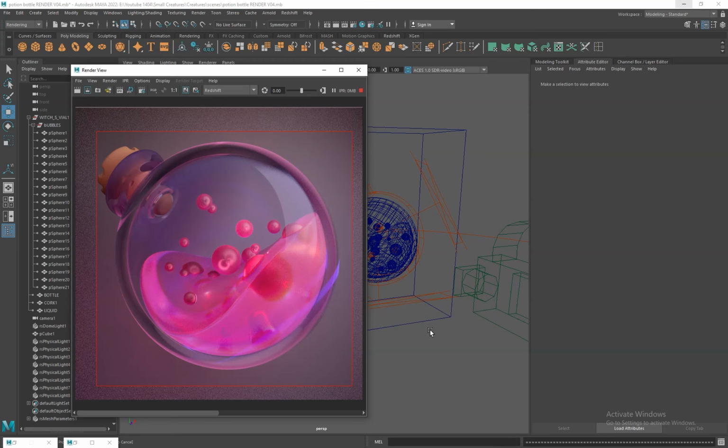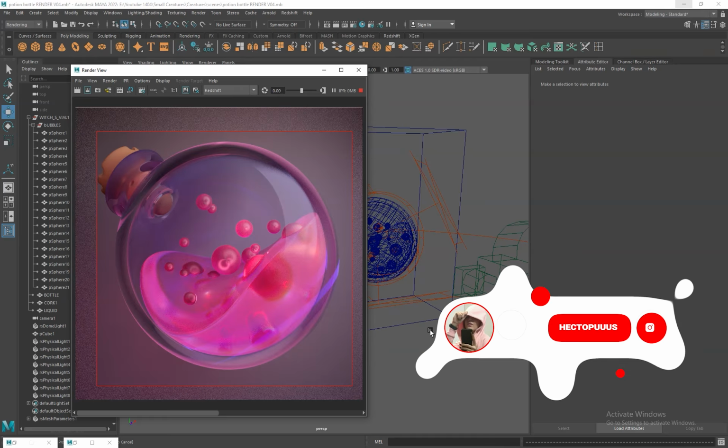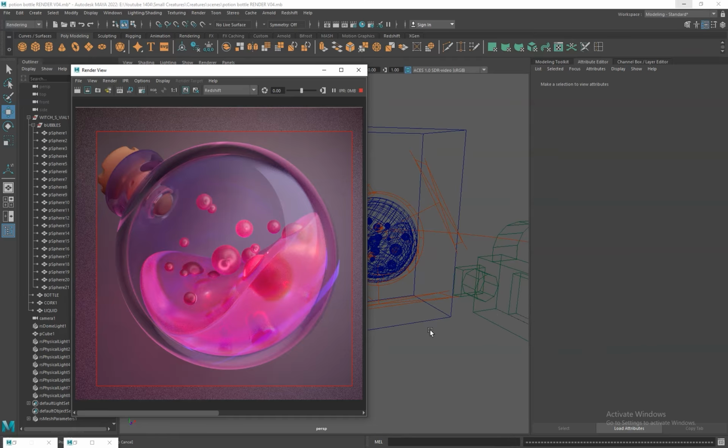Now let's jump into the final part. Here we'll add a bit of noise to the glass to get rid of that too perfect look and give it a more artistic, stylized feel. Then we'll wrap things up with the final render.